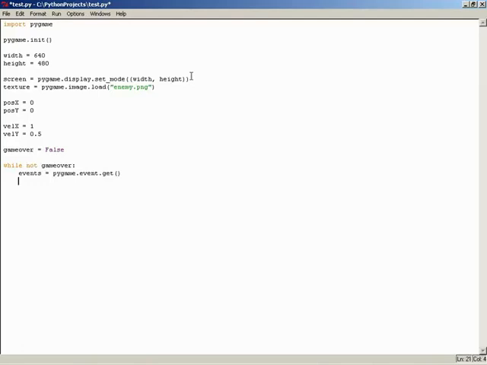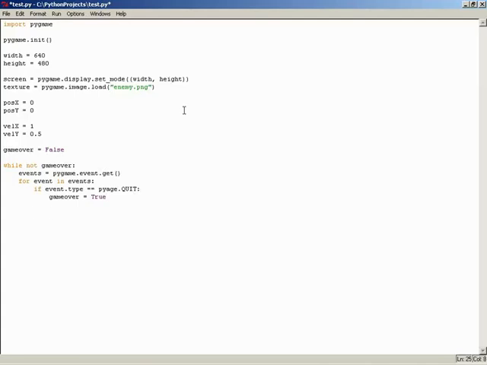So now that we have a list of events, I'm going to loop through them individually so we can look for a specific event. So I'm going to make a for loop. I'll say for variable event in list events. So now we'll have each individual event accessible in its own variable. So we can look at events one by one and say if event.type is equal to a value of pygame.QUIT, then we know that the user has attempted to exit the game somehow, most likely by hitting the X button on the game's window. And if that is in fact the case, I'll set the game over variable equal to true, as we should now exit the game at our earliest convenience.